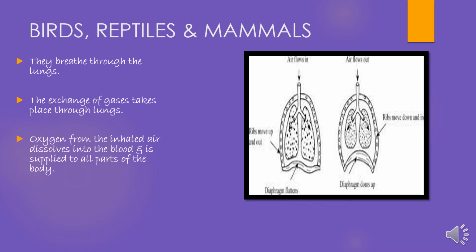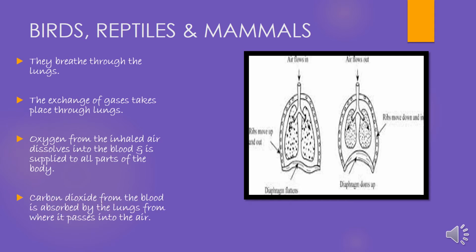Oxygen from the inhaled air dissolves into the blood and is supplied to all parts of the body. Similarly, carbon dioxide from the blood is absorbed by the lungs from where it passes into the air. This is a basic explanation of how the human respiratory system works.